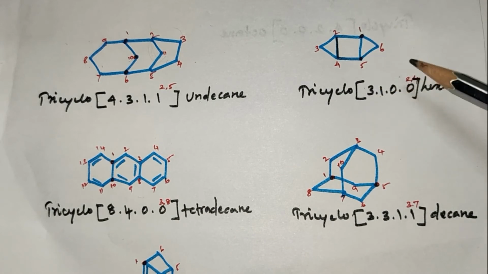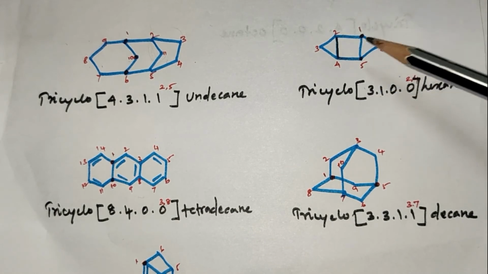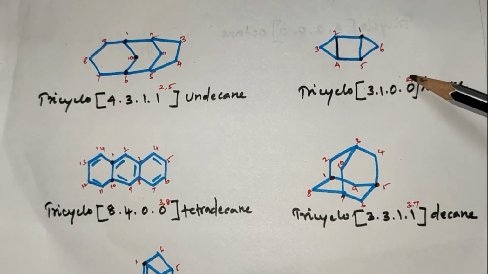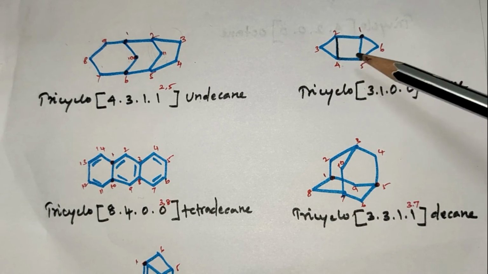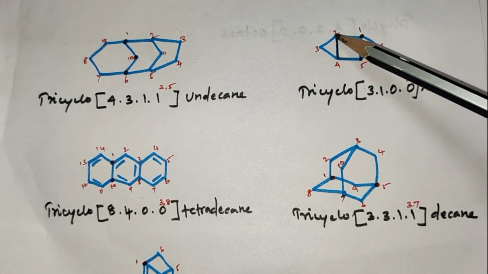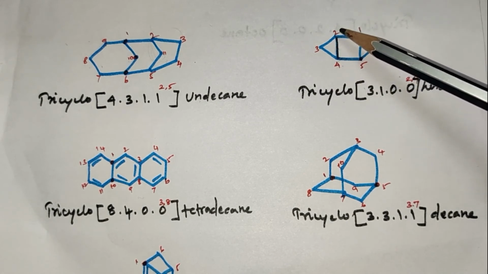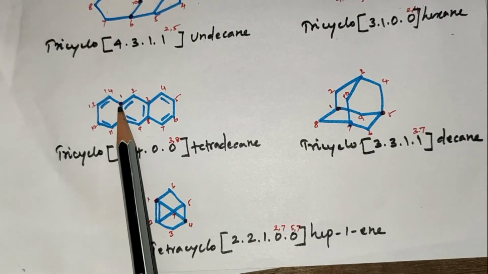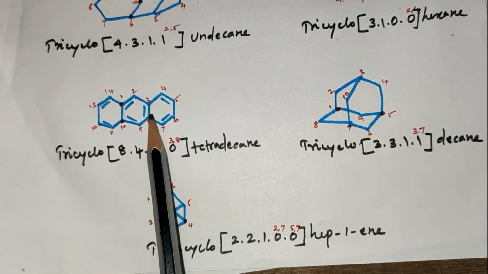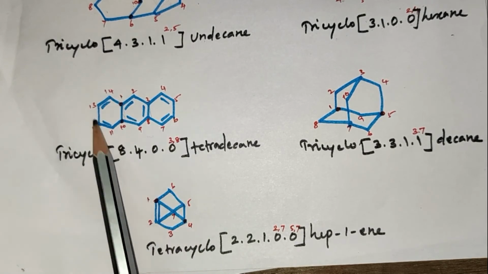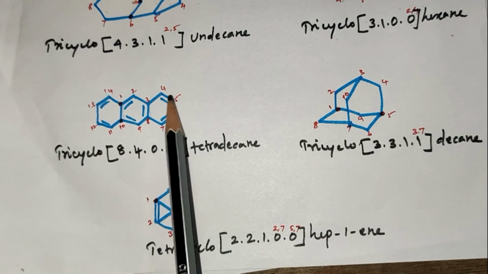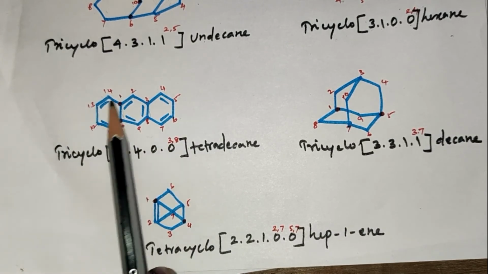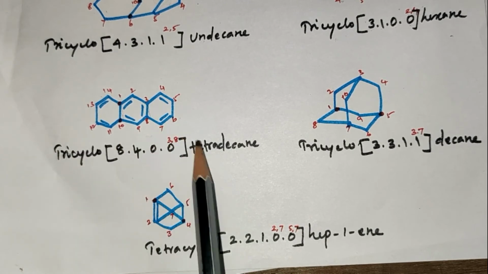In this compound, it is a main bridge, it is a sub-bridge, superscript of the 0 written as 2, 4. 2, 4 are the connecting carbon atoms, position 2 and 4. In this compound, it is a main bridge, it is a sub-bridge. The longest chain is this and this is the lowest chain. 1, 2, 3, 4, 5, 6, 7, 8, 9, 10, 11, 12, 13, 14. 14 carbon atoms are present. It is a tetradecane.